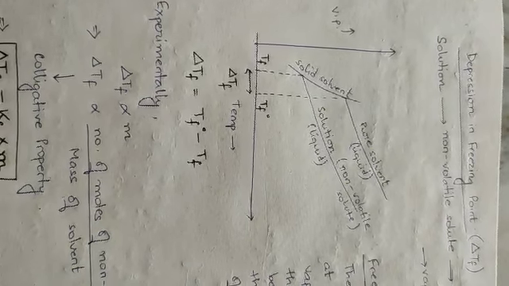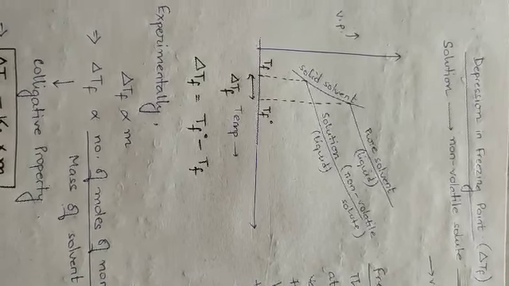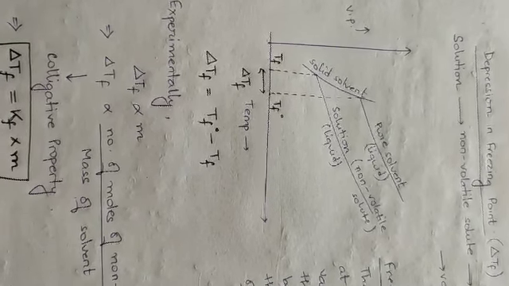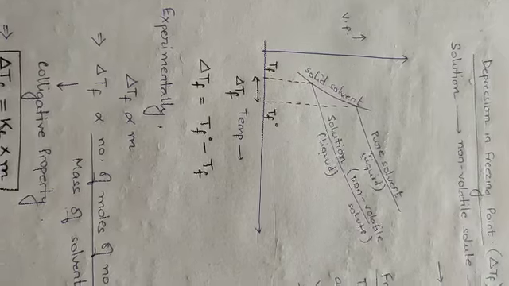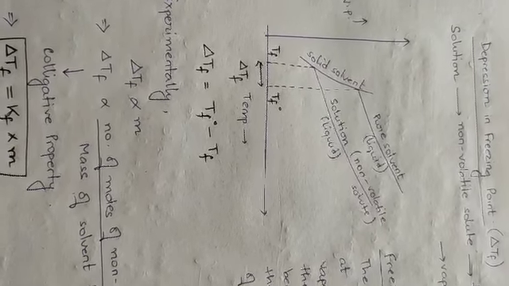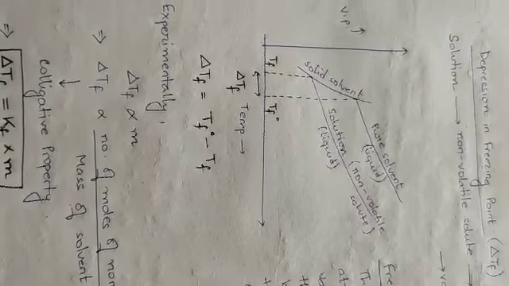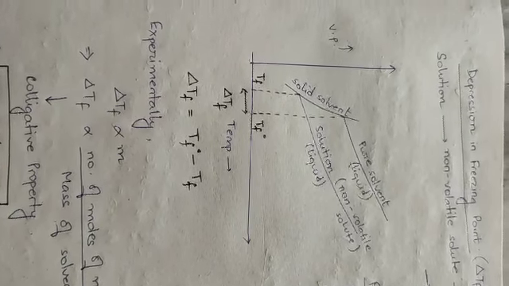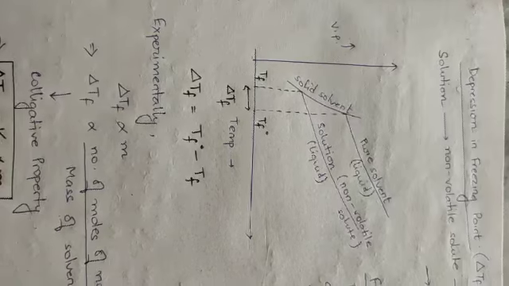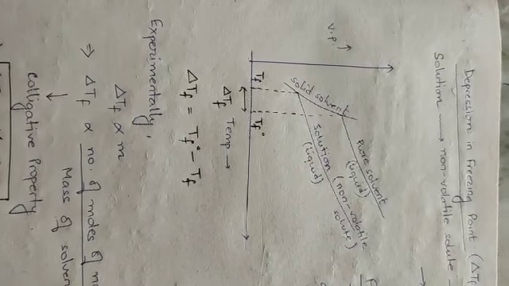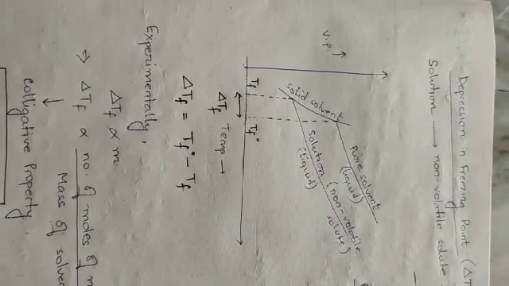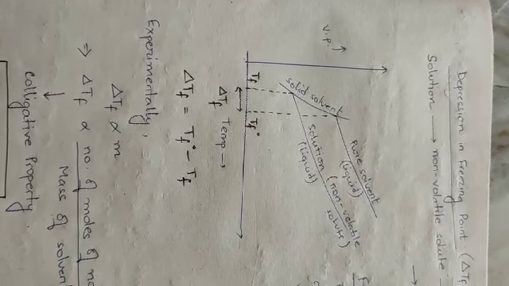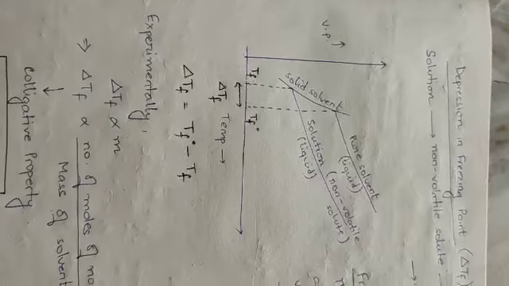Now before I proceed on with the topic, let us first know what actually freezing point is in terms of colligative property and vapor pressure. Till now we had known that freezing point is the temperature at which a liquid starts to solidify and the process goes on and the temperature remains constant all throughout the process.